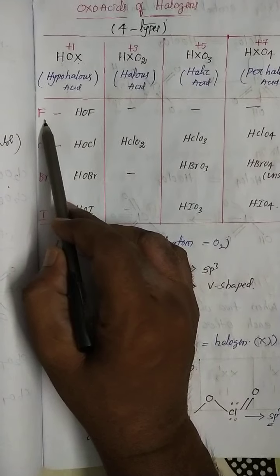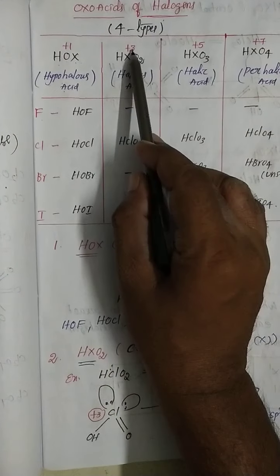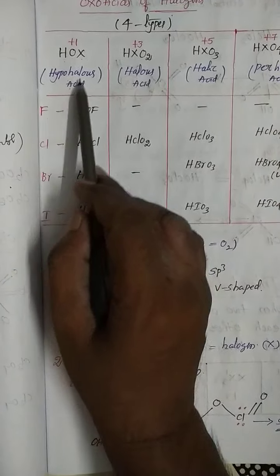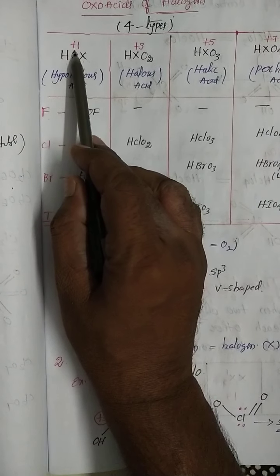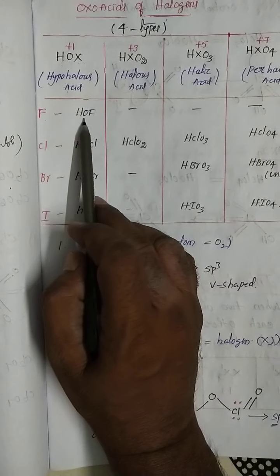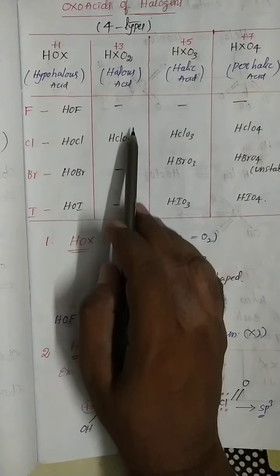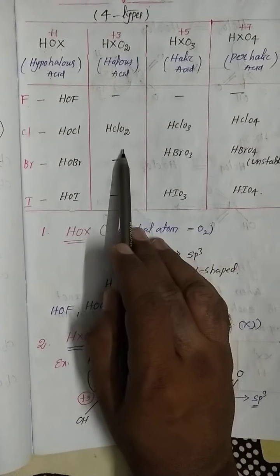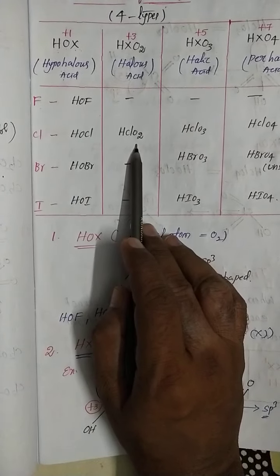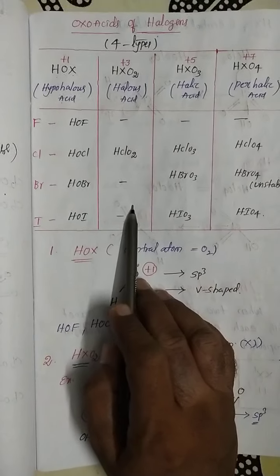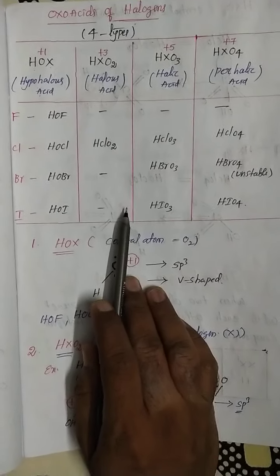Already I said fluorine never shows a positive oxidation state. But here it is not fluorine, it's the oxygen oxidation state. Don't be confused. Here the central atom is oxygen. So my dear students, from the halous acid point of view, only HClO2 exists. The remaining compounds also exist, but they are immediately unstable.